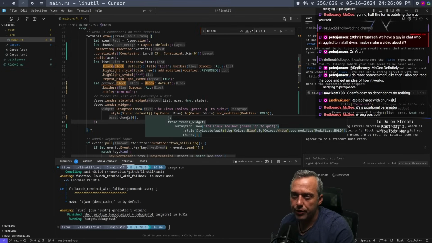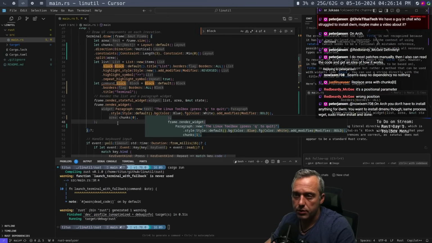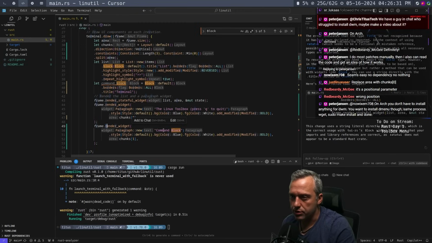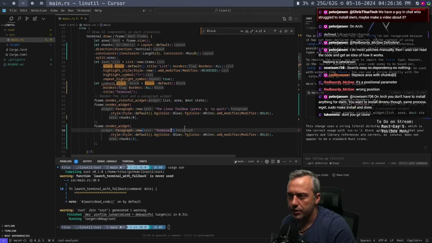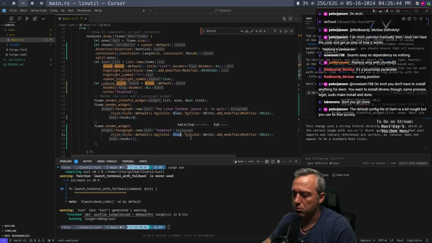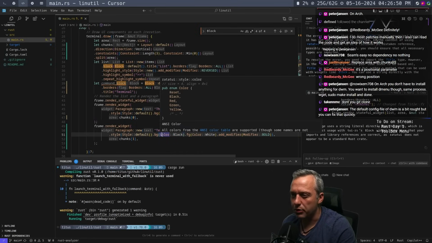So now we have that render of the main project done. Now we can take our command block and toss it in here. So then we just come down, frame render widget, paragraph new, chunks 1, and this one's going to be command block. Well, actually, we'll just call this terminal. People are going to be like, command block. Ooh, Titus got the big head all of a sudden. All right. Style, color, background color, black. Foreground color, white. I almost want to put gray.